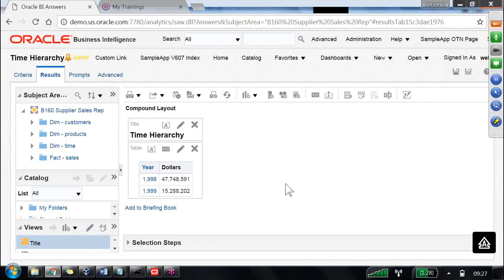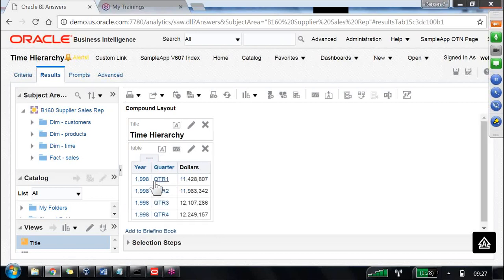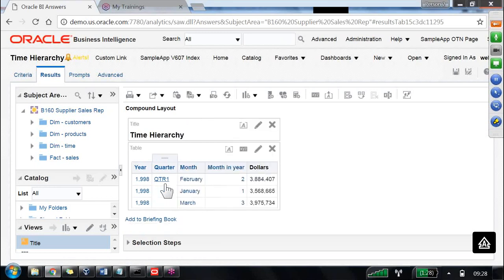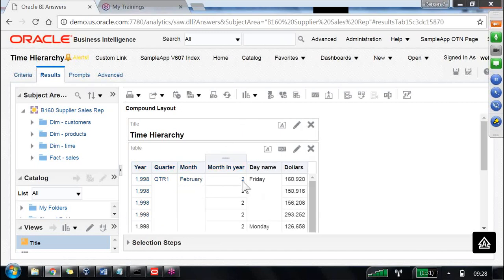Now I am trying to click on 1998. What are you expecting? Corresponding quarters. I am clicking on quarter one. What are you expecting? Did we get one column or two columns? What was the warning? It said only one column would be displayed, right? But we are getting two columns. That warning will tell like that only. Click on two, then we get the corresponding day name. That's it. So this hierarchy is working.